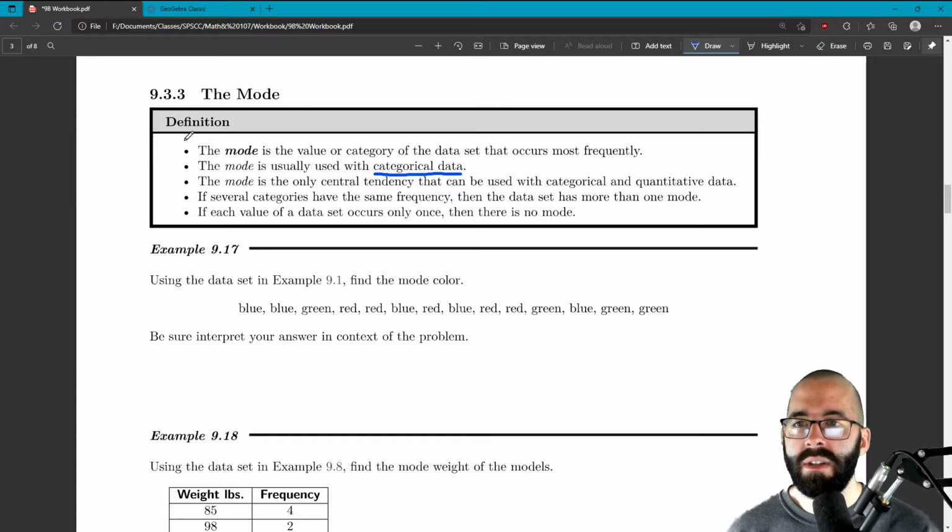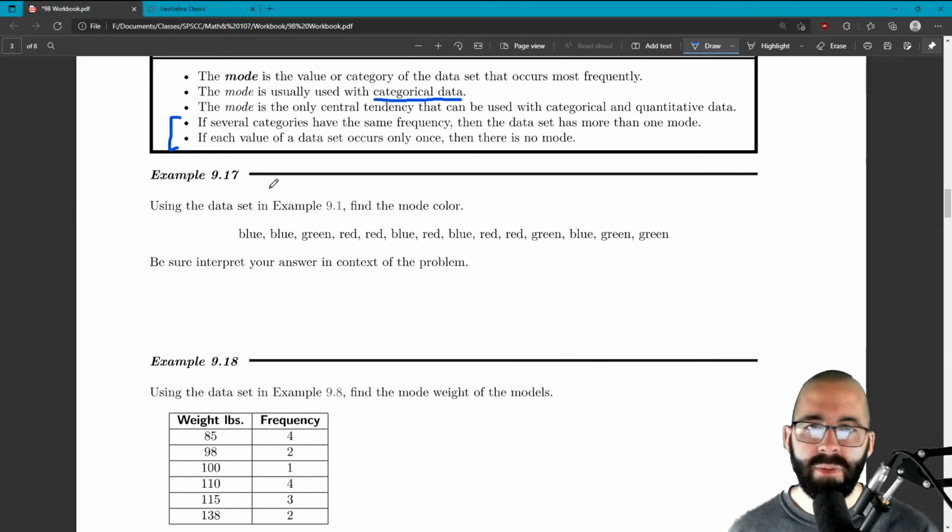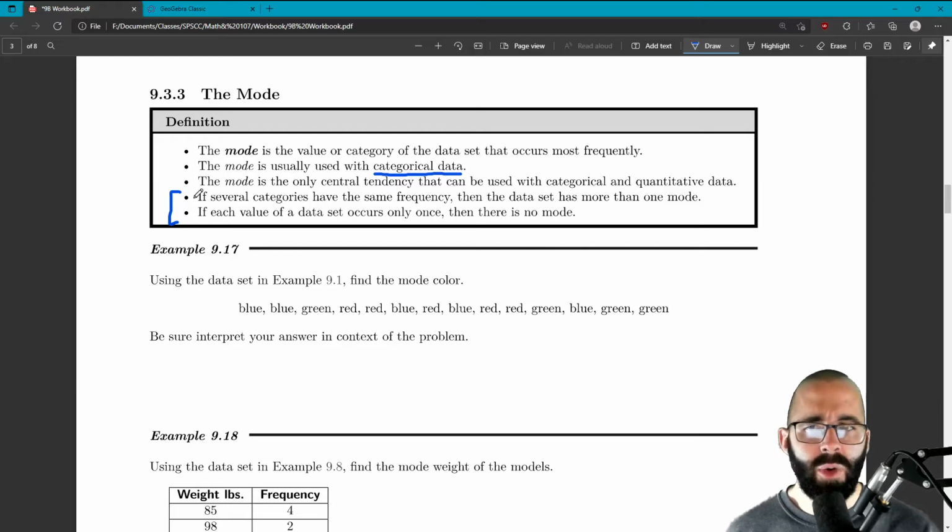So the first one is the definition. These last two are just for fringe cases. They don't happen all the time, but something to watch out for because it's kind of a weird situation if one of these two things happens. So just keep that in mind. There is no mode if everything only occurs once, and if there's a tie, then there's multiple modes. Okay, let's do these examples.